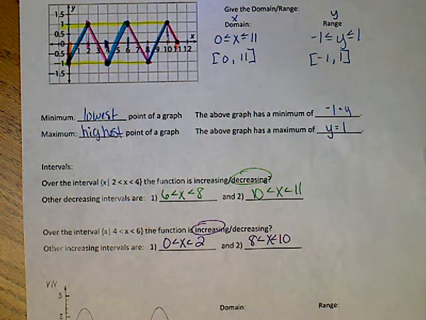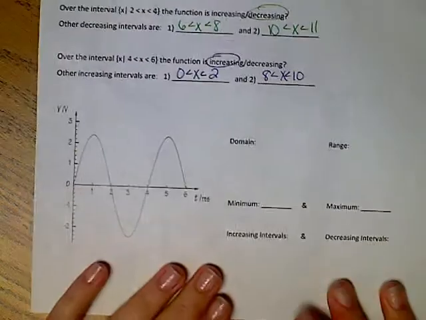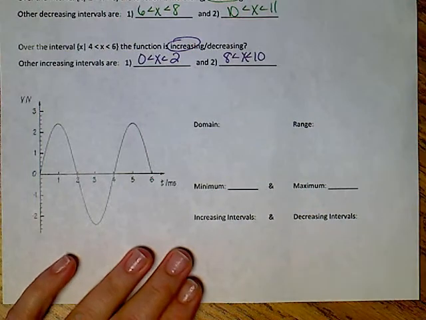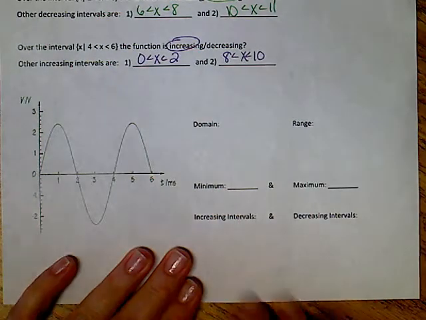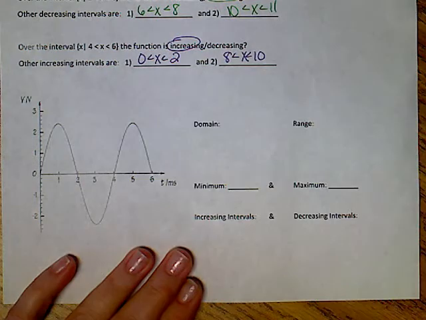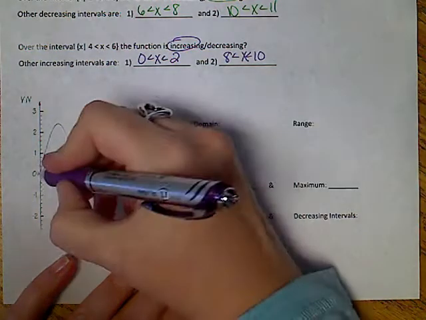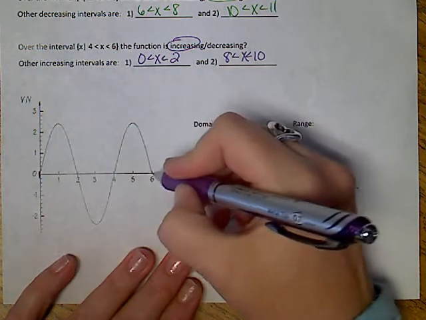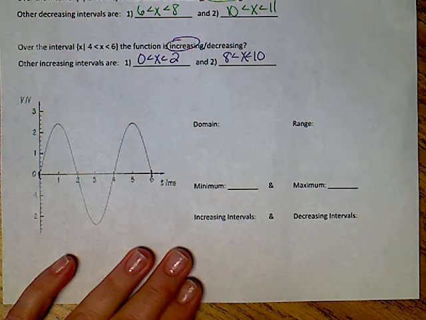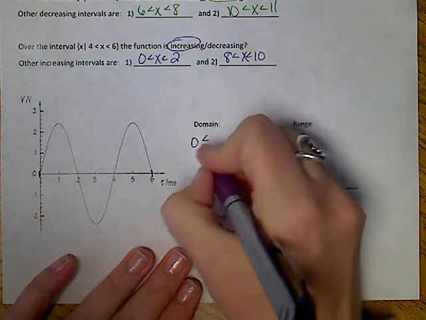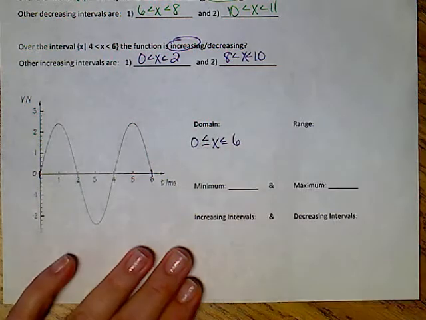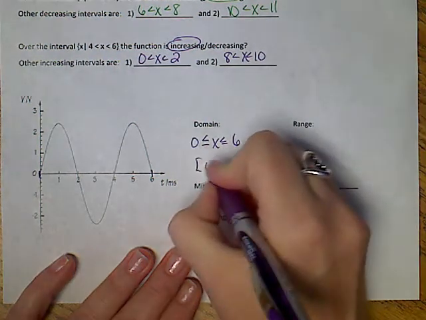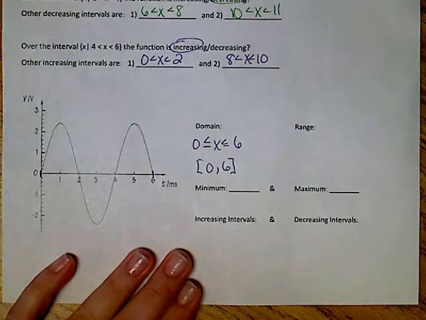Okay, we're going to practice this again with another graph, the one that I have provided right here. First thing that we're going to come up with is domain and range. Again, domain moves from the left to the right. It's the x values, my left point and my right point. This time they both hit on the x-axis. We start at 0, we go to 6. Or we may write it as 0 to 6.